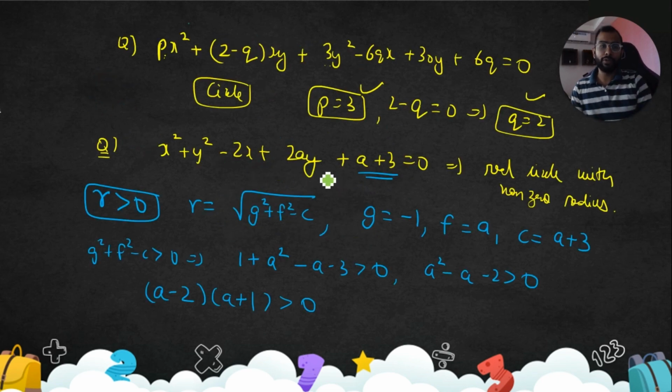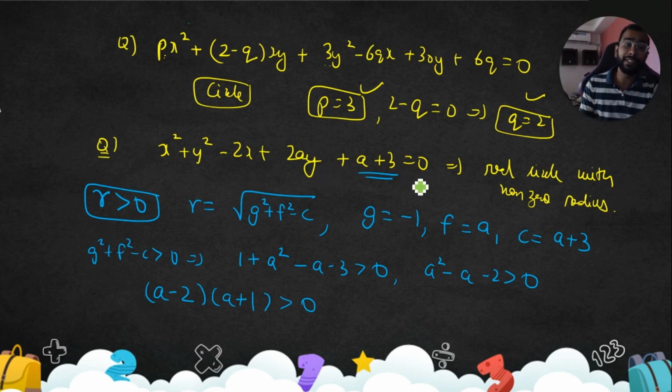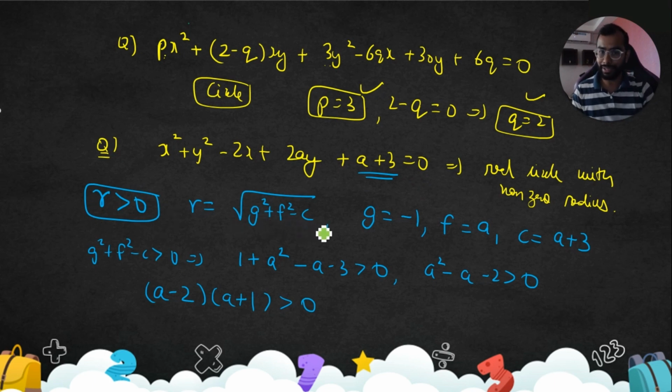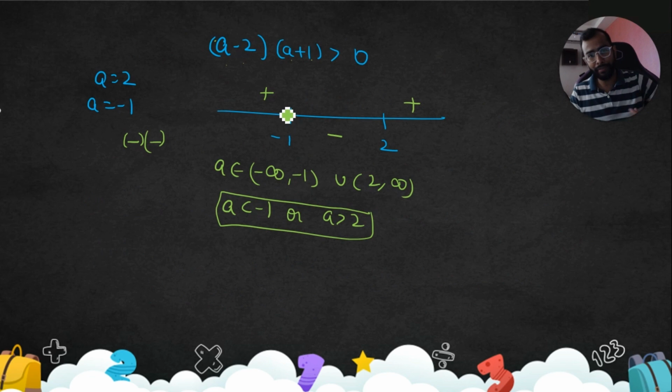The question is, find out the value of a such that we'll have a real circle with non-zero radius. So r should be greater than 0. Under root g square plus f square minus c is greater than 0. g is nothing but minus 2 by 2, which is minus 1. If they are asking for the center, then obviously you would say 1 comma minus a. This is 2a by 2, which is a, and this is a plus 3. So g square plus f square minus c is greater than 0. We'll apply this condition. Then you know how to solve by the wavy curve method. I guess this is clear with us.